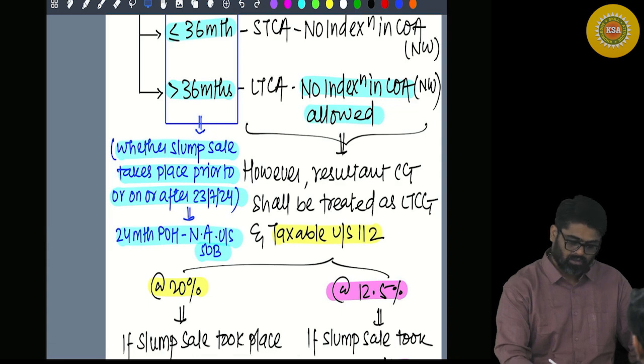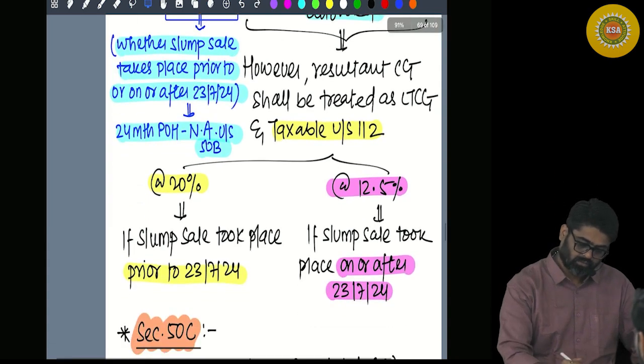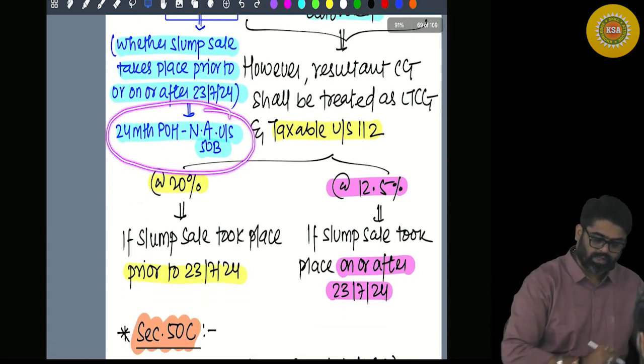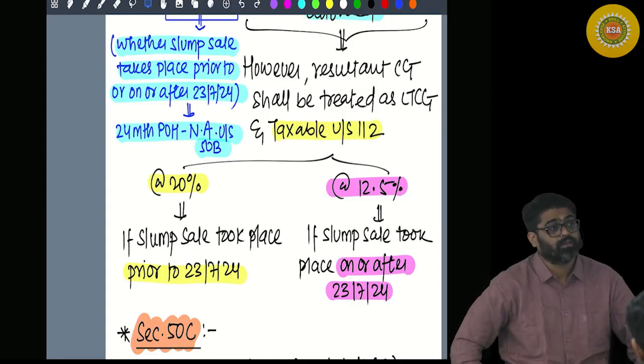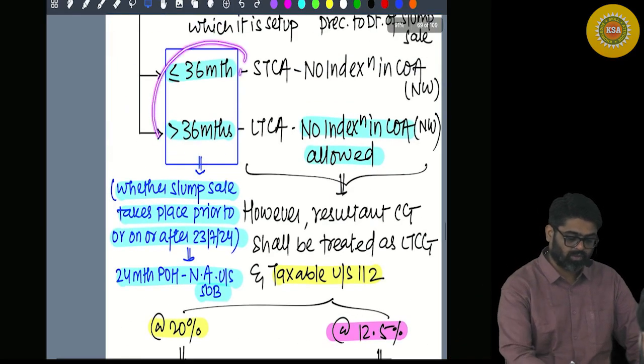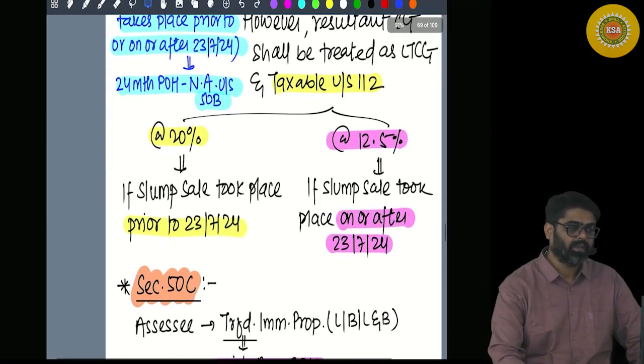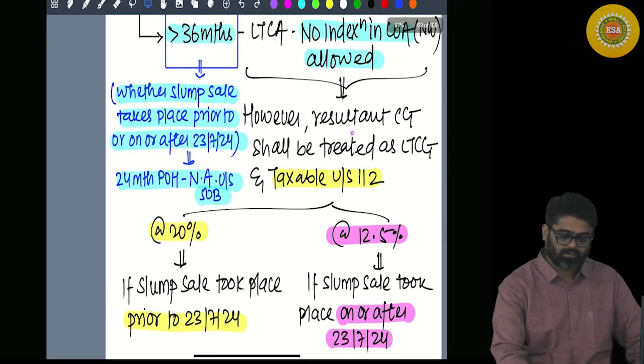Because the 24 months period of holding is not available under section 50B, you are supposed to check only 36 months. Whatever gain results shall be taxable as long-term gain under section 112.